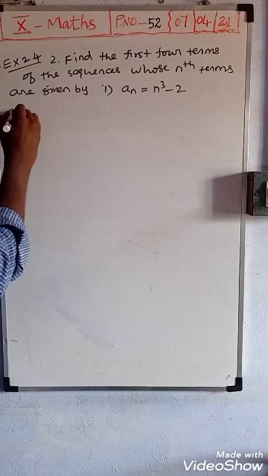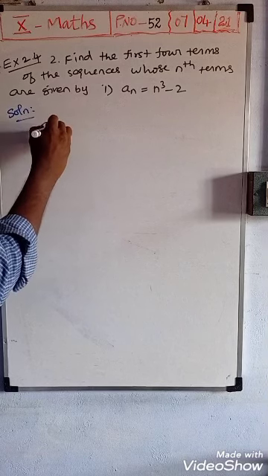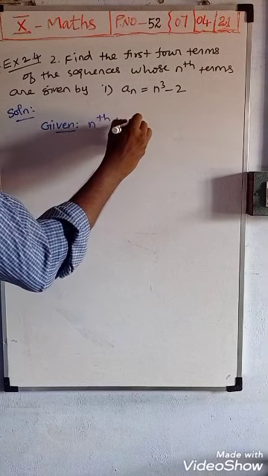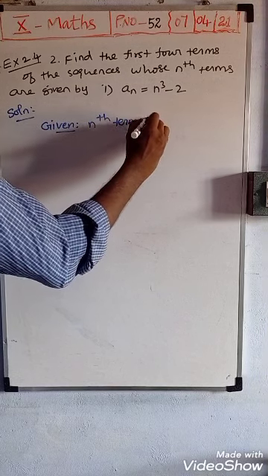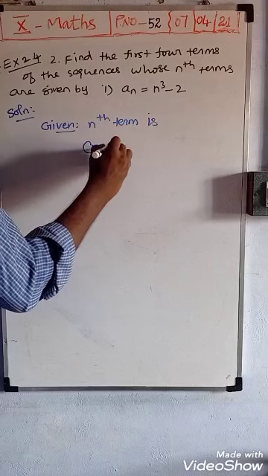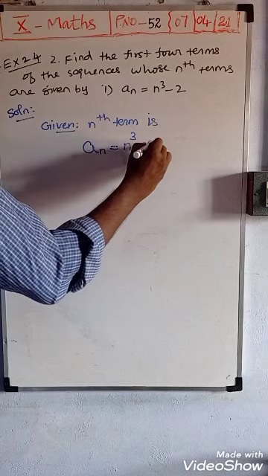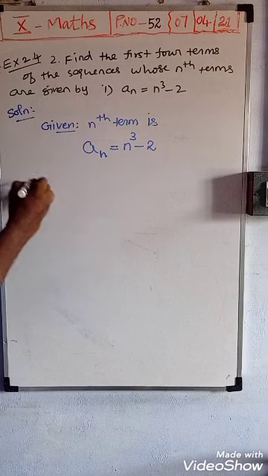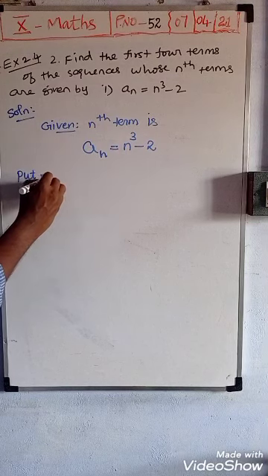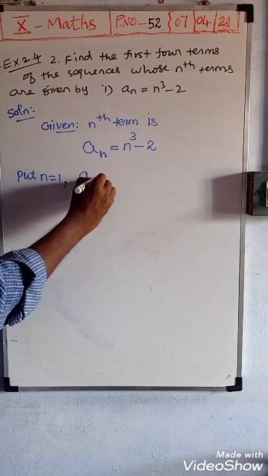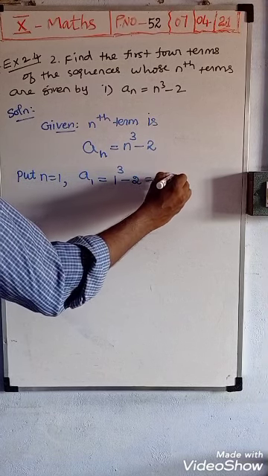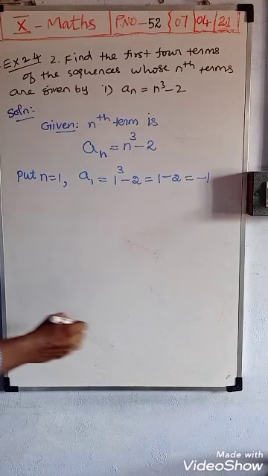Given nth term is an is equal to n cube minus 2. Okay, here down write an. Now put n is equal to 1, first term. A1 is equal to 1 cube minus 2. 1 cube value is 1, 1 minus 2 we will receive as minus 1.